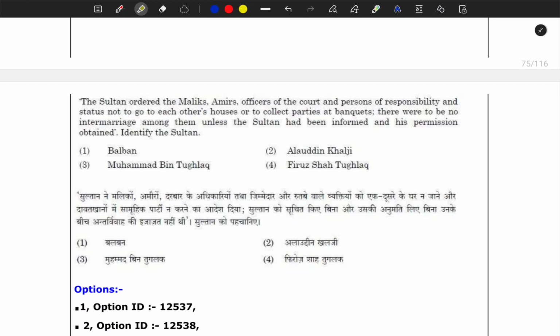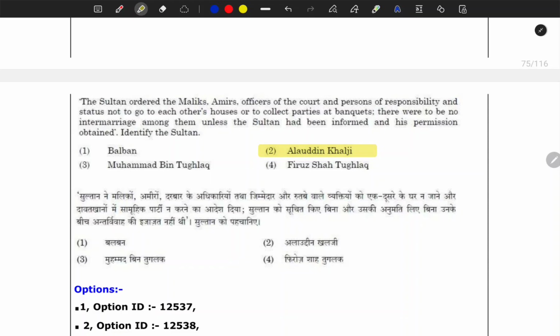This is the crux of the last part of this line. There were to be no intermarriages among them unless the Sultan had been informed and his permission obtained. Identify the Sultan. Do you need any second thought on this?